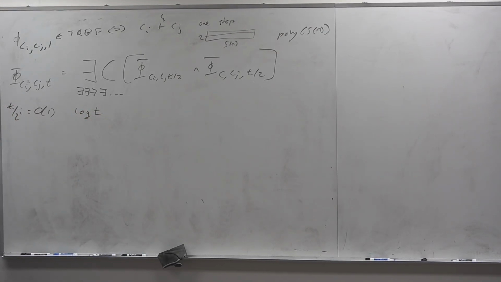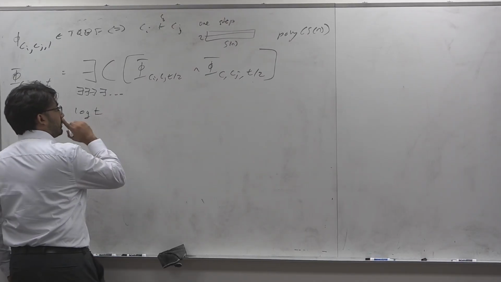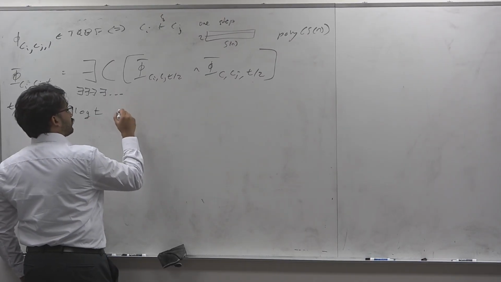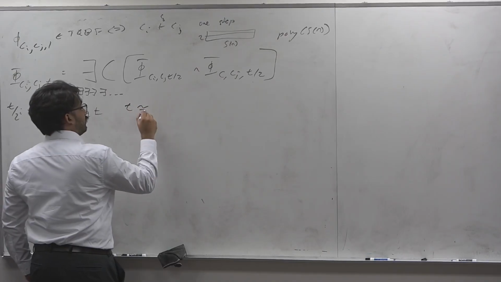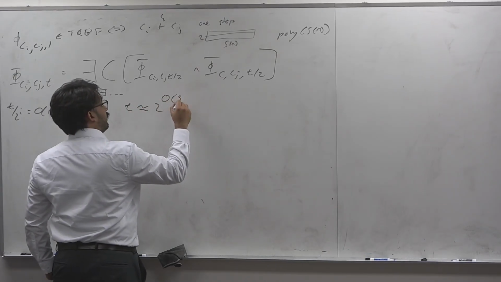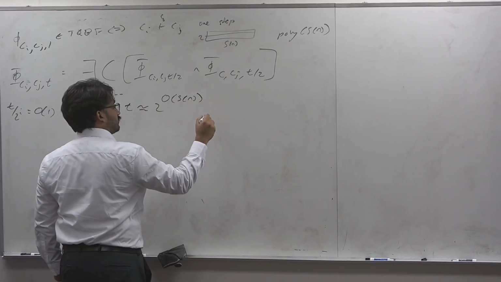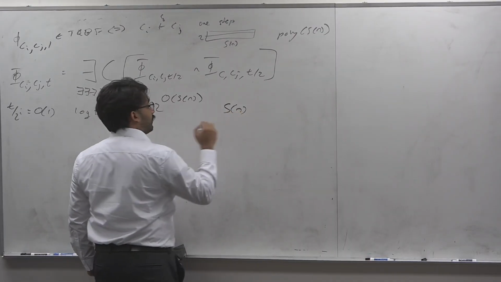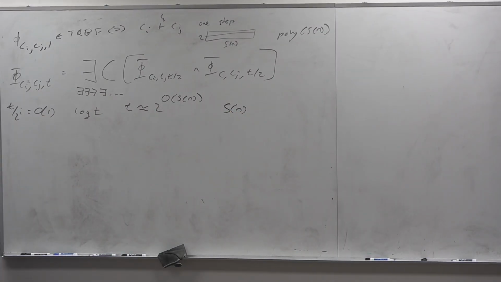And for t, the time of the machine, when we know that it has an S of n space bound, we know that t is approximately 2 to the O of S of n. So we know that this is like S of n recursion depth. So if S of n is polynomial, that doesn't sound bad, but every time you divide t by 2, the formula doubles.